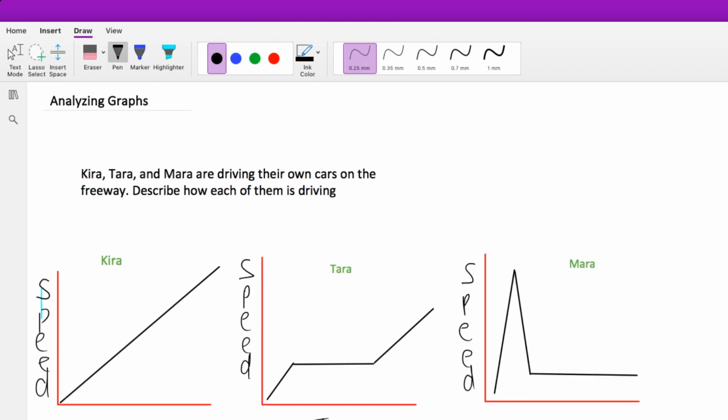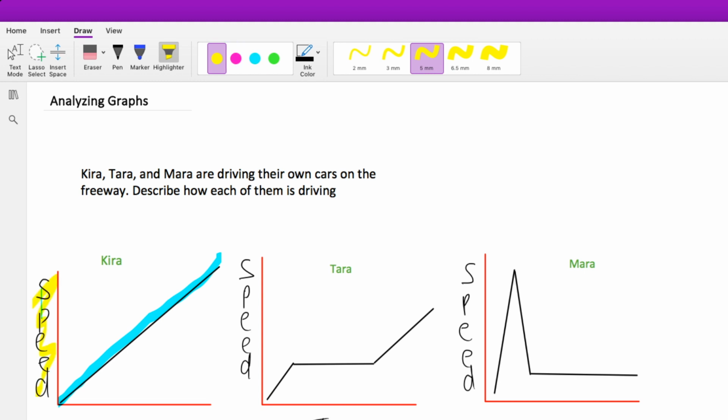So it says Kira, Tara, and Mara are driving their own cars on the freeway. Describe how each of them is driving. So it looks like once Kira got on the freeway, or once she started driving, I should say, she just started going faster and faster. The longer she was behind the wheel, so this is our time, we see that her speed increased.